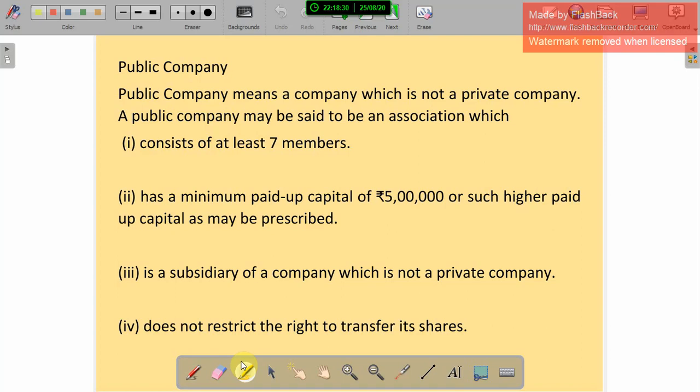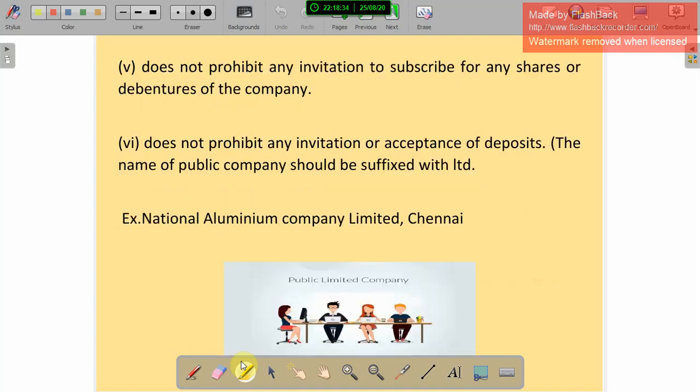In this way, they can transfer their shares to others, and it does not prohibit any invitation to subscribe for any shares or debentures of the company. So there is no prohibition on inviting the people to buy shares or debentures. They can sell the shares or debentures to the people, and it does not prohibit any invitation or acceptance of deposits.